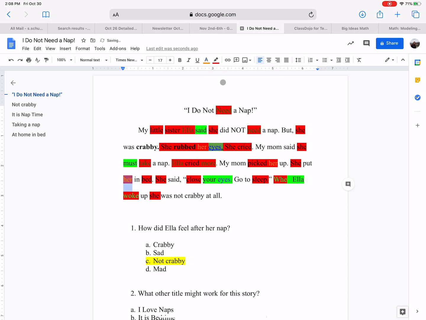So it looks like so far the only thing I've seen is her. In bed. She said, close your eyes, go to sleep. When Ella woke up, excuse me, she was not crabby at all. So guys, we looked over this passage and now look how colorful it is.